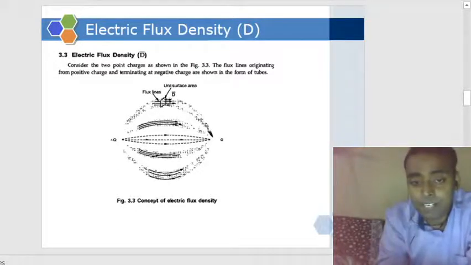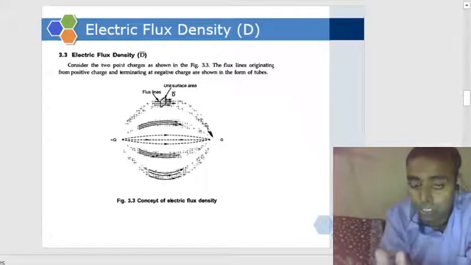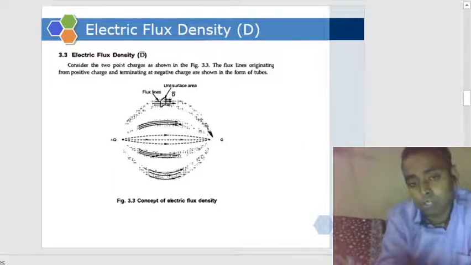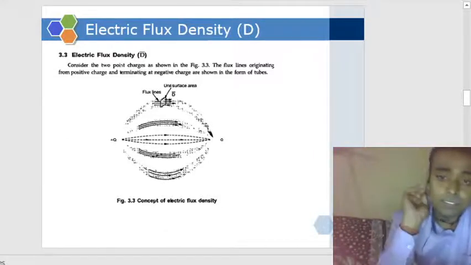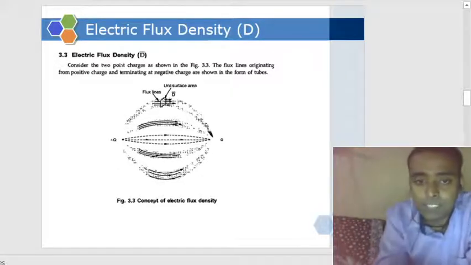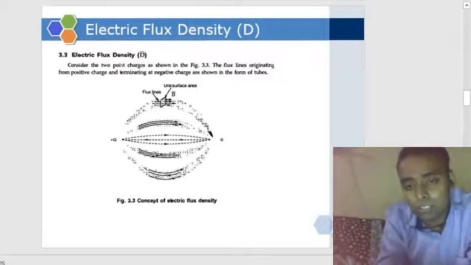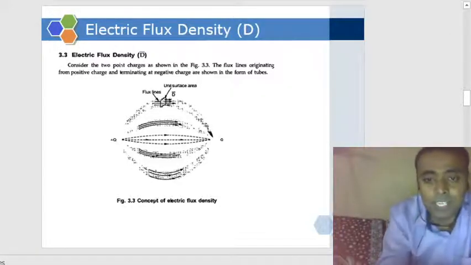We have defined it as the total electric flux passing through unit area normal to that surface. It will have a specific direction, that's why it is a vector quantity, and it is denoted by D. This letter D universally denotes electric flux density.